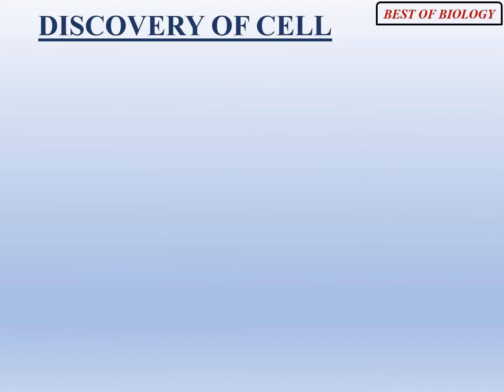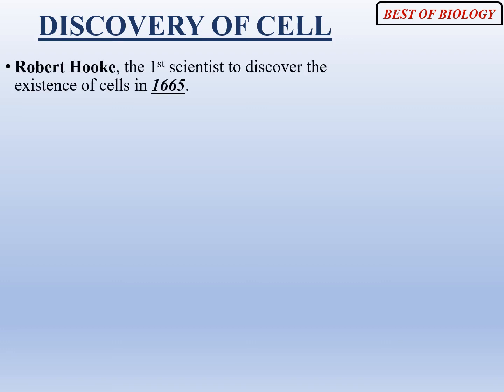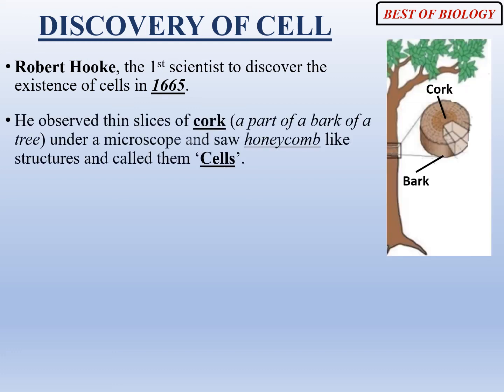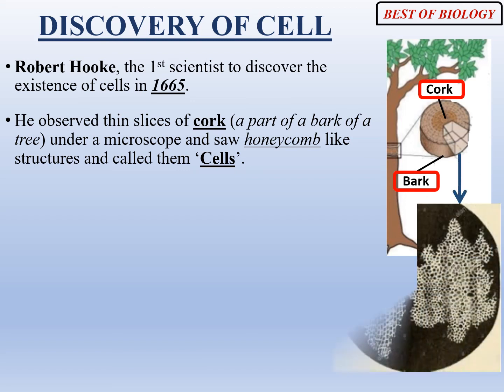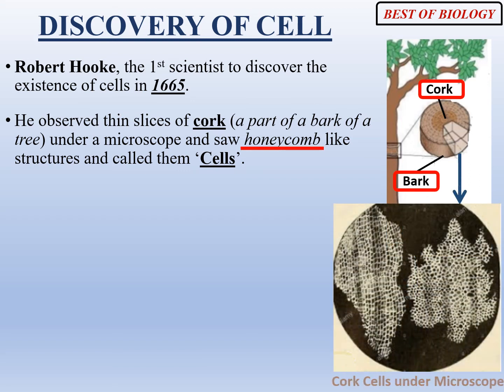Let us understand now how the cell was discovered. Robert Hooke was the first scientist who discovered cells in the year 1665. He took thin slices of cork. Cork is a part of the bark of a tree, and he observed these cork slices under a microscope. He saw honeycomb-like structures, seen in the diagram, and called these structures cells.